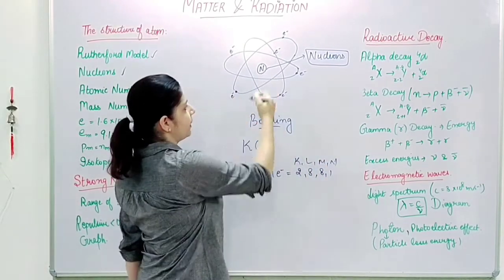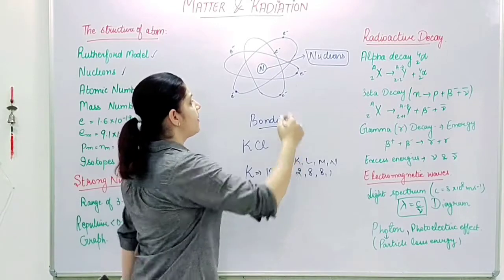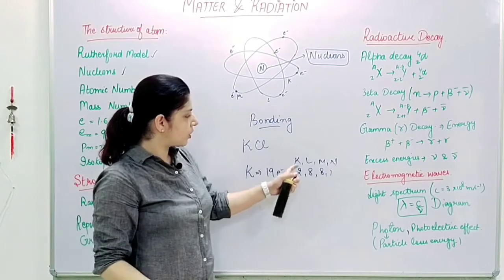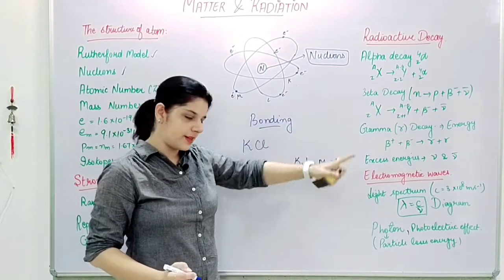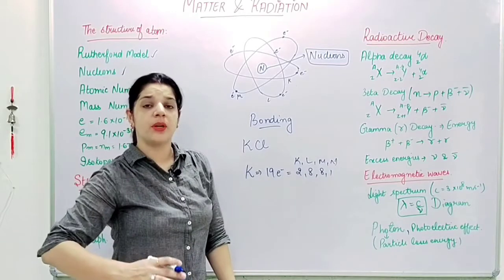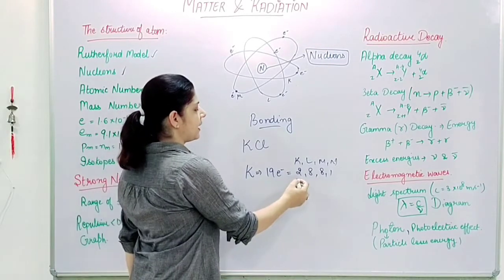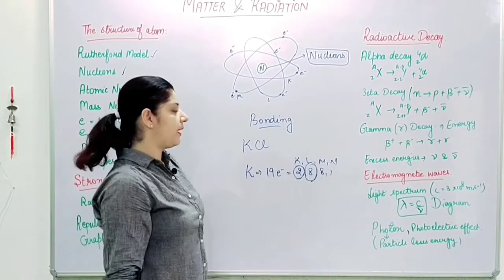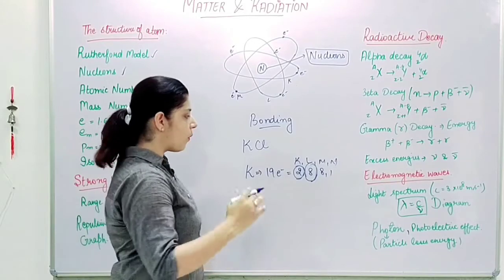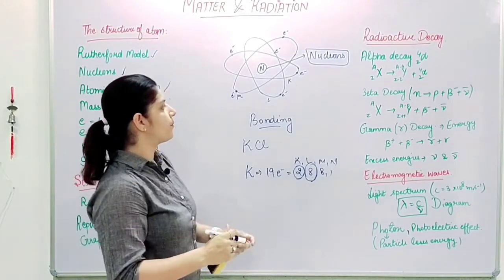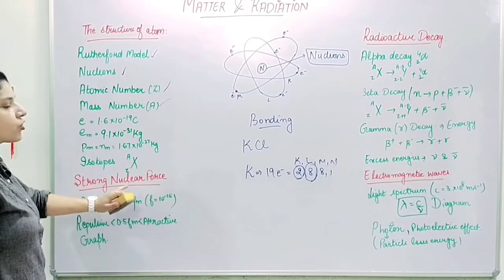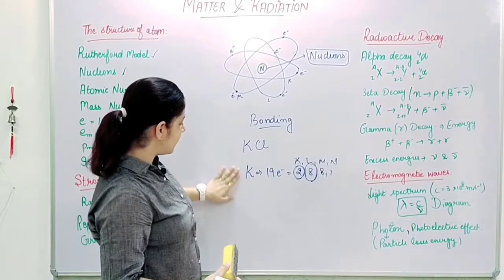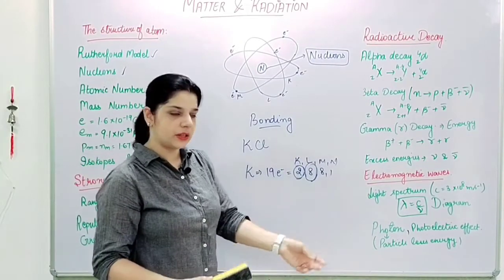These numbers are basically KLMN. These orbitals, according to their concentricity, we have named: the innermost orbital is K, then L, then M. So KLMNO, it goes like this, and in these orbitals the maximum number of electrons is: K can carry only 2 electrons, L can carry 8 electrons and then it increases. The reason being the next topic, which is strong nuclear force, which I'll tell you in a few minutes. So basically this is the number of electrons allowed in these orbitals.